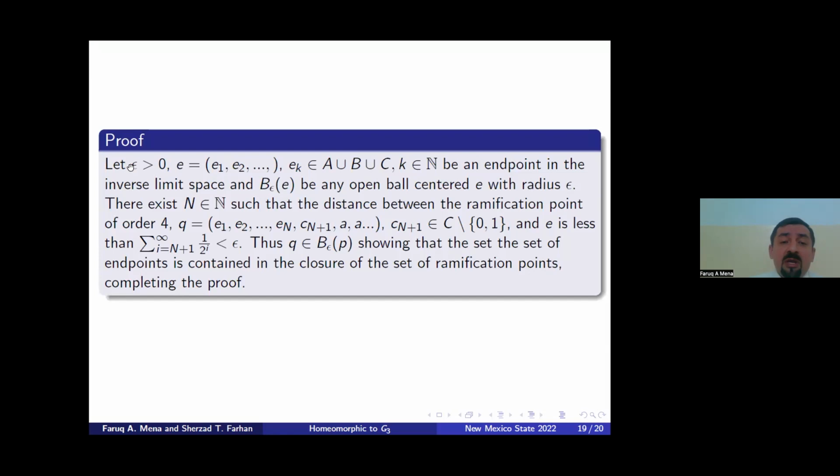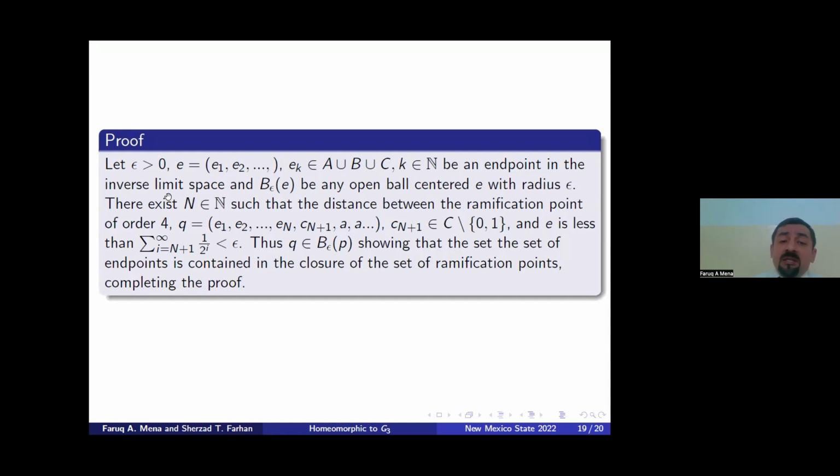let epsilon be greater than 0 and E be any endpoint. Of course, we proved that endpoints on the inverse limit space have this form. Let E be any endpoint in the inverse limit space, and B_epsilon(E) be any open ball around such an endpoint with center at E and radius epsilon.